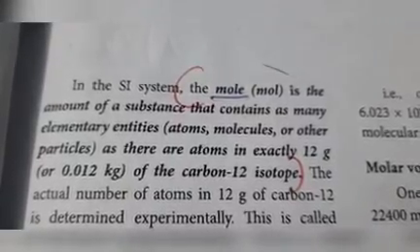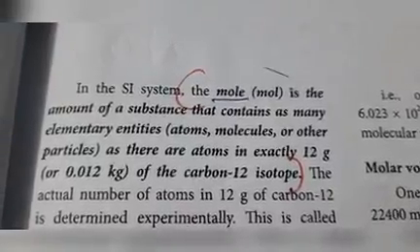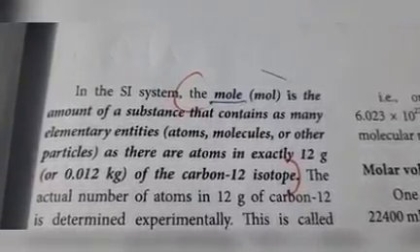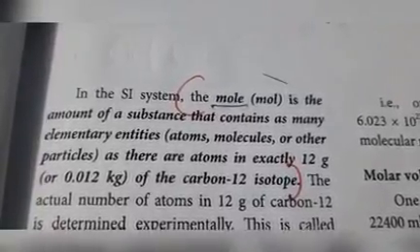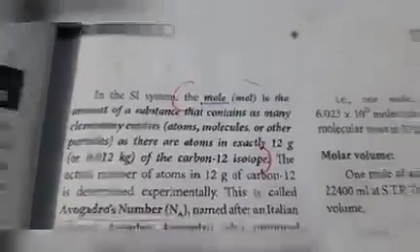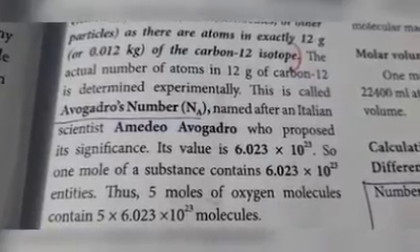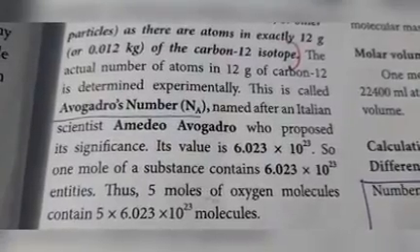So, how many atoms are present exactly in 12 grams of carbon 12 isotope? 6.023 into 10 to the power of 23 atoms are present exactly in 12 grams of carbon 12 isotope, that is called 1 mole. The actual number of atoms in 12 grams of carbon 12 is determined experimentally. That number is called what? Avogadro number, Na.